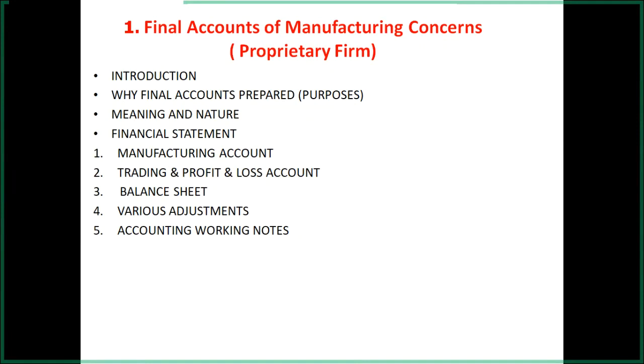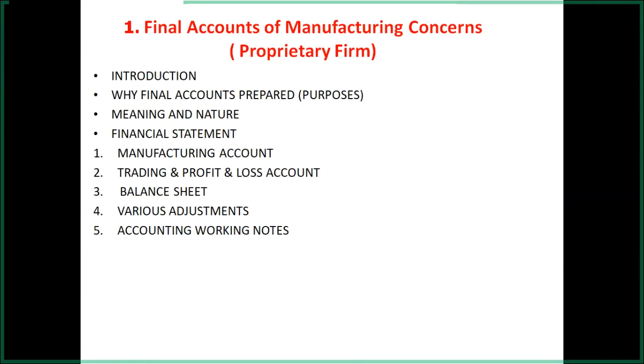So debit side, all the expenditures which are direct activity, that are to be recorded to the manufacturing account. The manufacturing account itself shows that it relates with the manufacturing. No other expenditures or expenses are to be recorded to this account. Only the manufacturing expenditures, manufacturing items, that are to be recorded to the manufacturing account debit side.